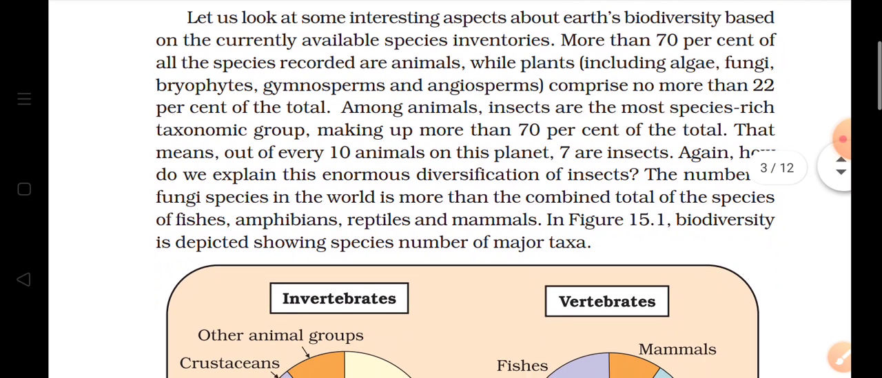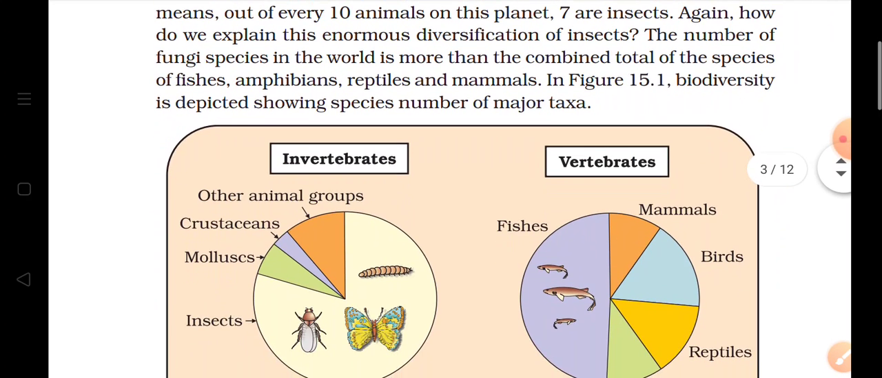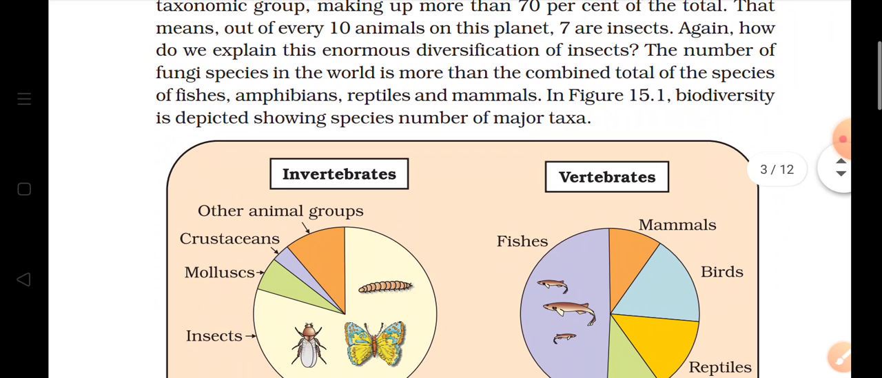If we talk about fungi, then the number of fungus species in the world is more than the combined total species of fishes, amphibians, reptiles and mammals. Means fungi are more on the earth than the total species of fishes, amphibians, reptiles and mammals.